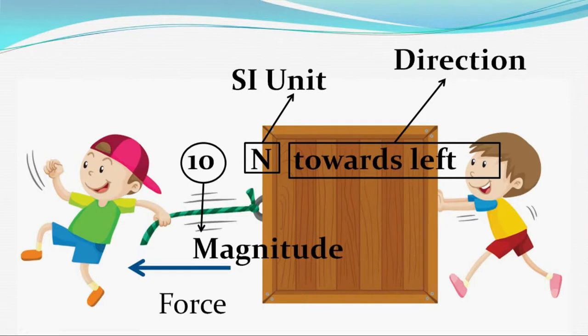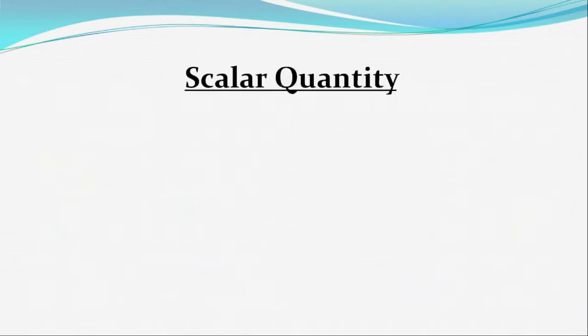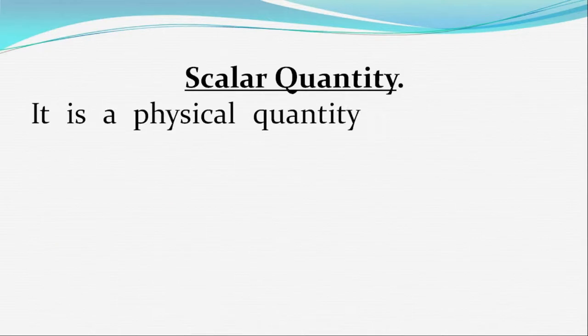So we can say that some quantities need the direction to describe them, and some others do not need the directions. The quantities which have only magnitude and do not have the direction are known as scalar quantities.